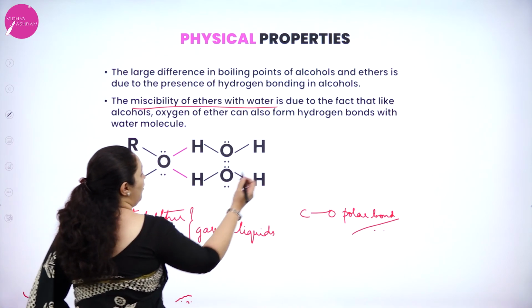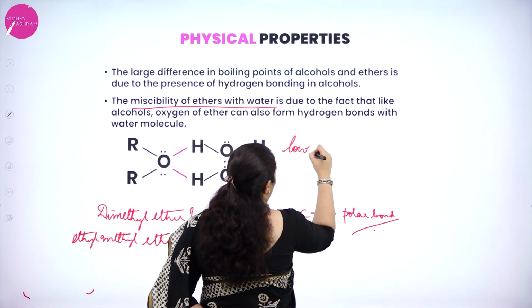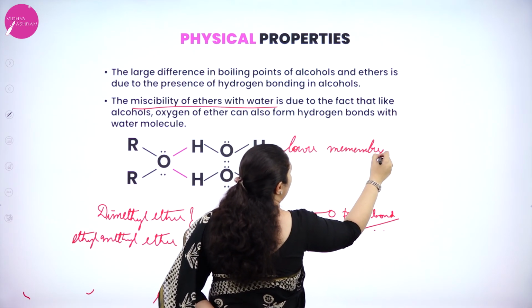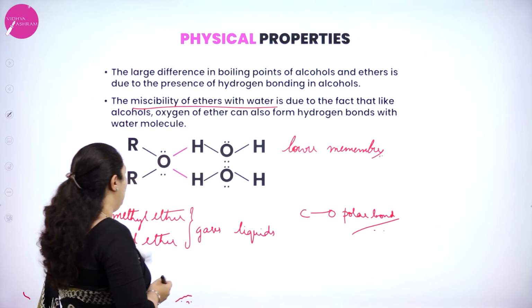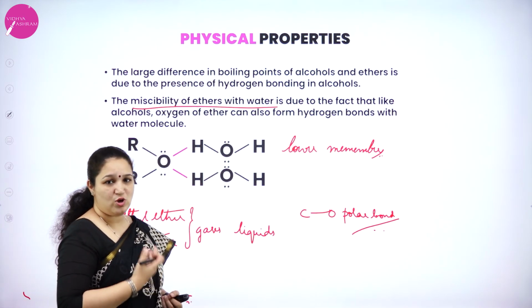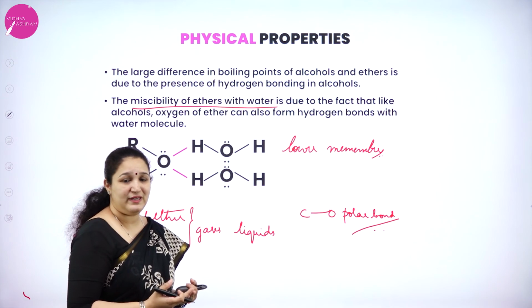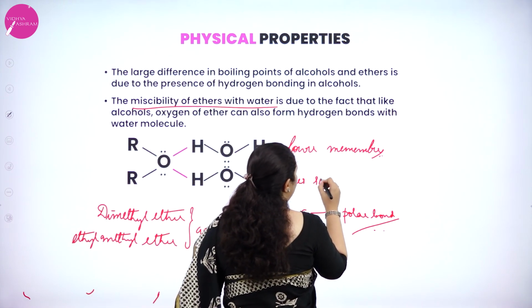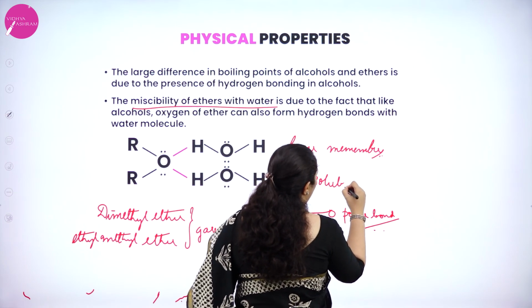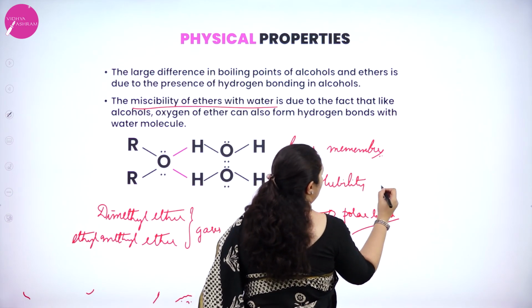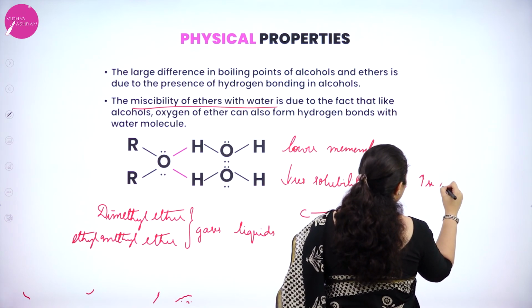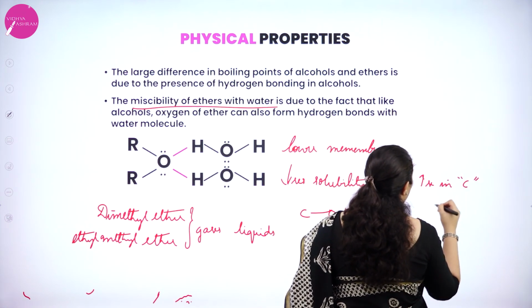But this is only for lower members. As the number of carbon atoms in the alkyl groups of ethers goes on increasing, the solubility will go on decreasing. So solubility decreases with increase in number of carbon atoms.